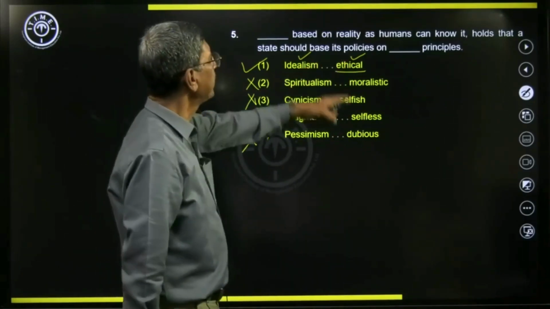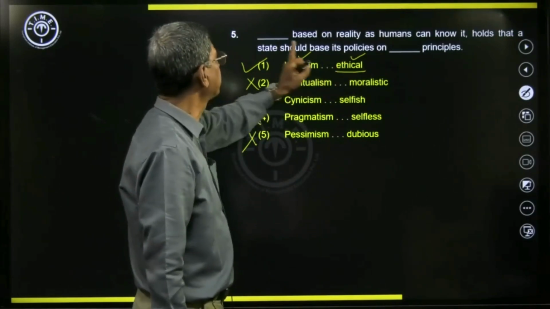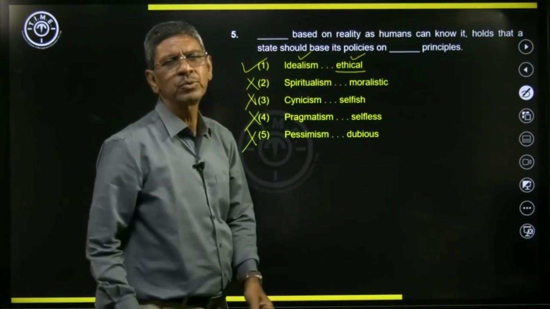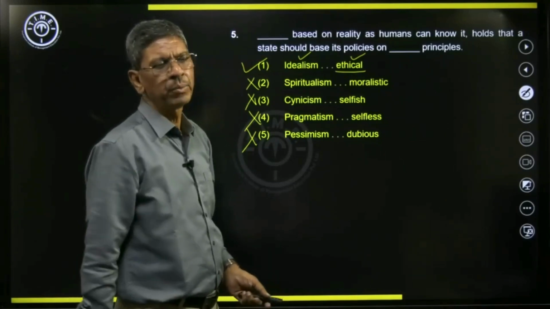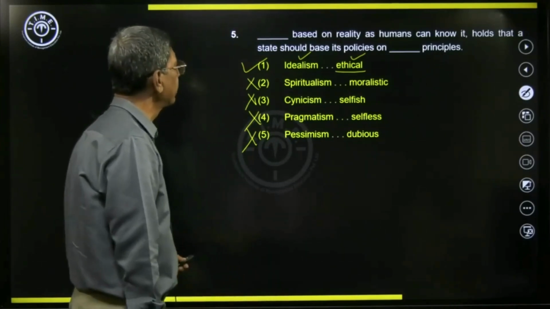So here we have ethical principles and idealism. These are the two words that make the sentence very meaningful. Let's look at the next sentence.